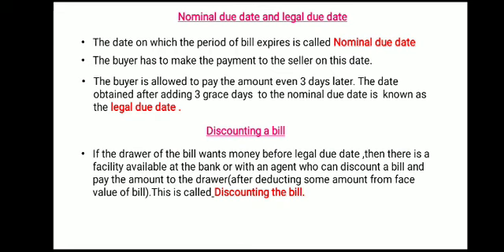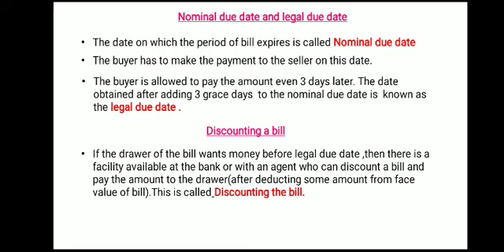No, after deducting some amount from the face value of the bill. They put some interest on that face value, and that interest is deducted. So that is the discount. Interest is deducted, and the remaining amount is paid to the drawer. And this is called discounting a bill.